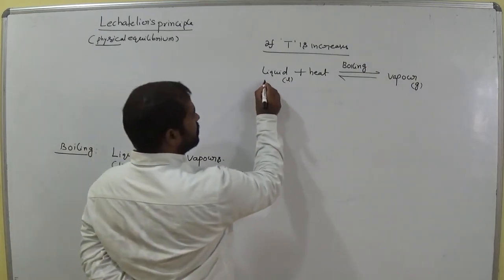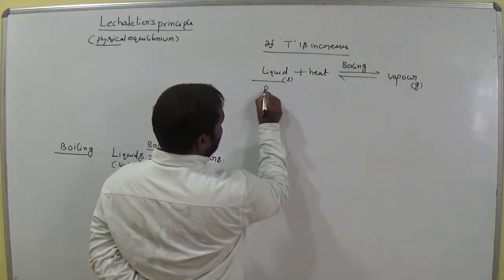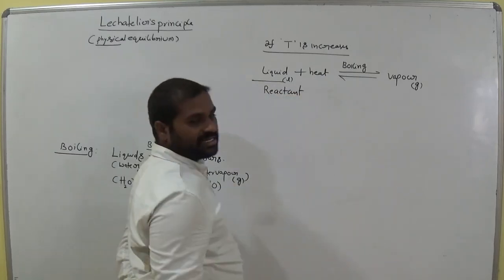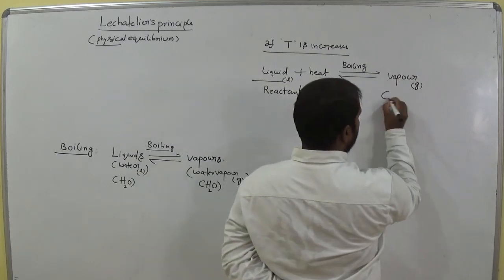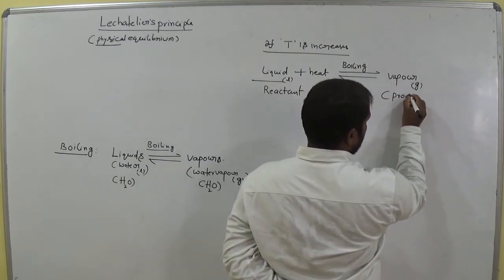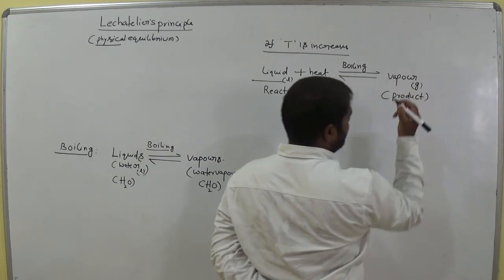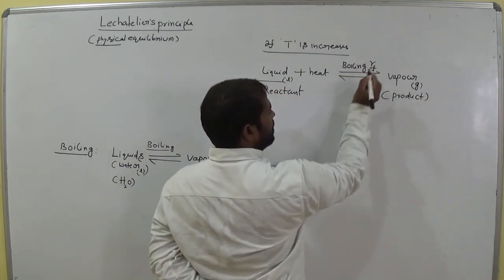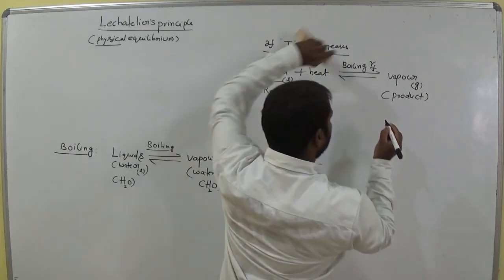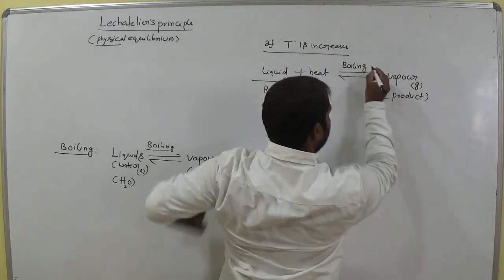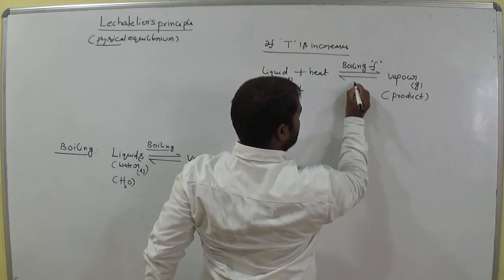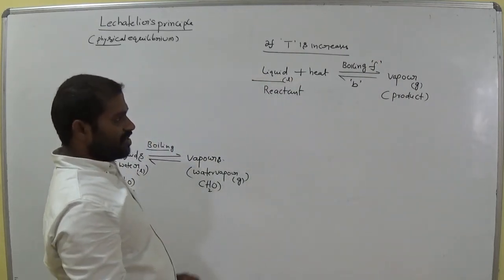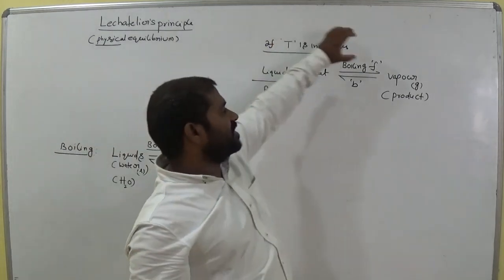So now this one is considered the reactant and this one is called the product. Am I right? So now this one is the forward direction and this one is the backward direction. Is it clear?